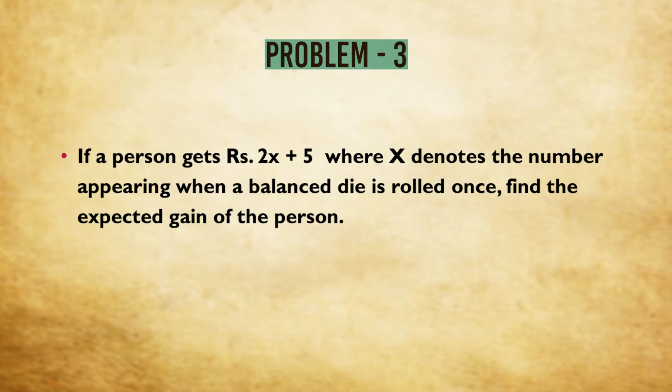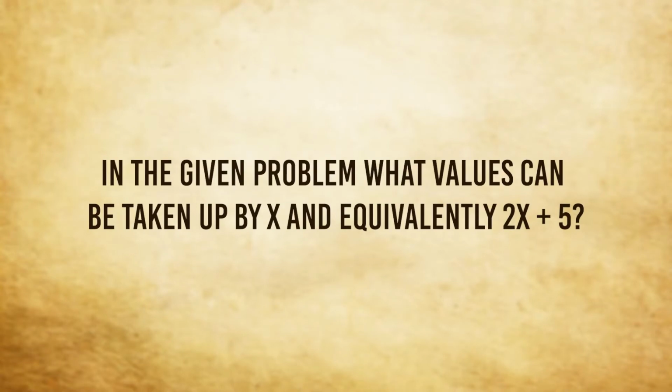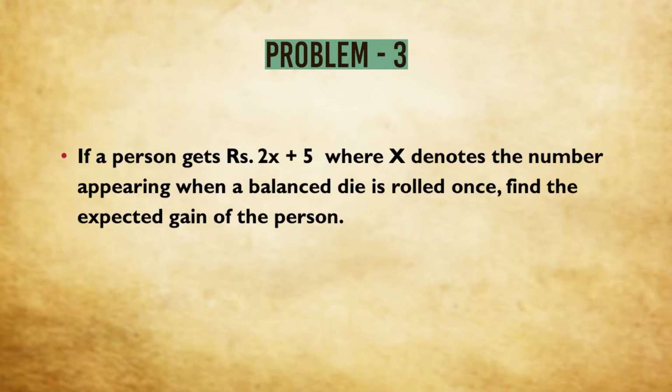Suppose a person gets rupees 2x plus 5, where x denotes the number appearing when a balanced die is thrown once. We have to find the expected gain of that person. Now here, can you tell us what is the value that x can take up? Or equivalently, what are the values that can be taken up by 2x plus 5? So here we are not going to find out the expectation of x, mind you. Here we are going to find out the gain of the person, which is 2x plus 5. Let us see how we can solve this sum.